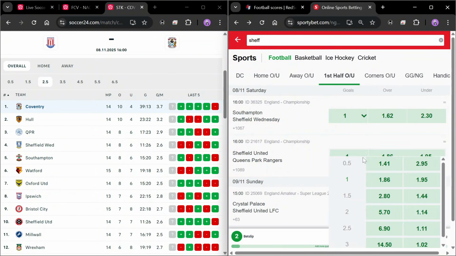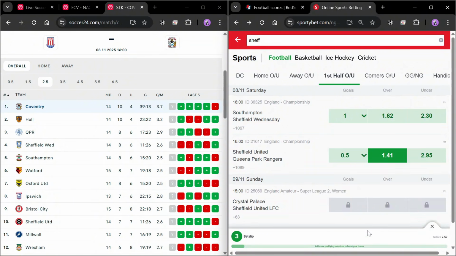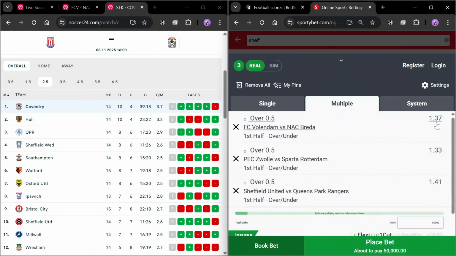Now if I pick this, you can see this is 1.41, which is higher than the regular odds you get for over 0.5 goals half time compared to the others I picked, which were Volendam and Zwolle. These are very possible because of this factor. That's why the odds are actually low. But when you check out this other one, it's 1.41.